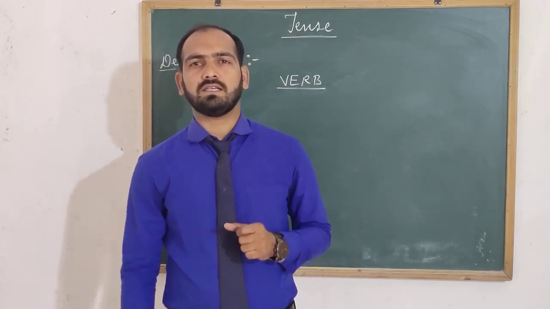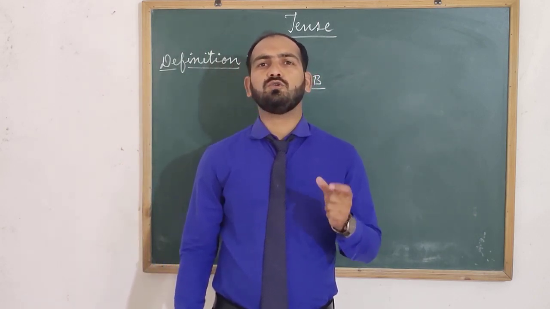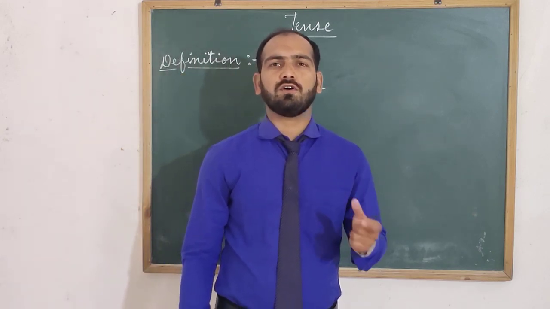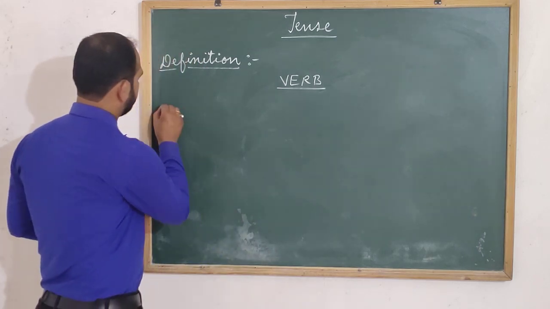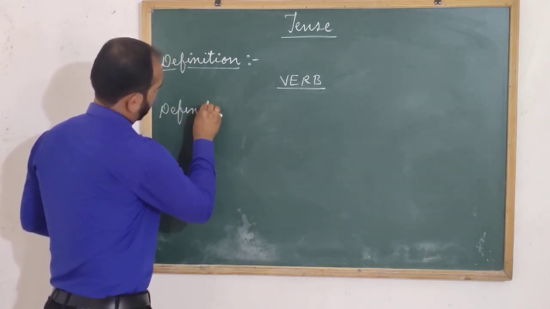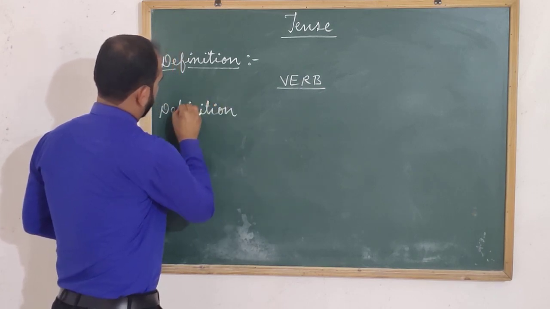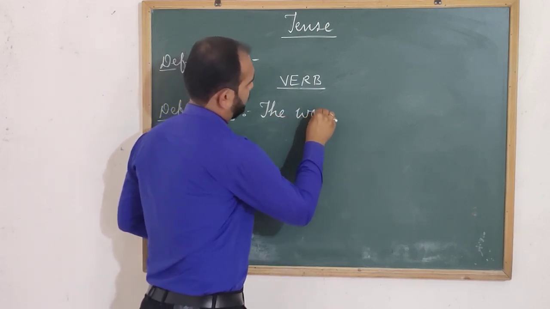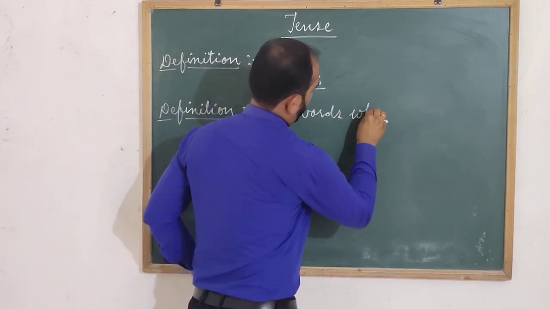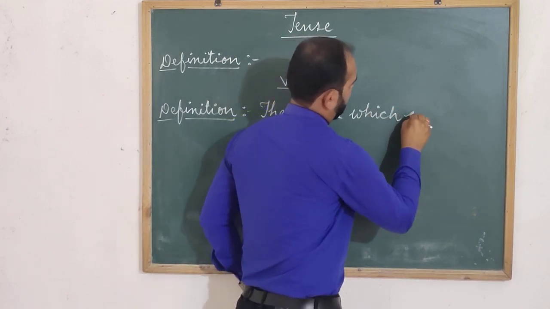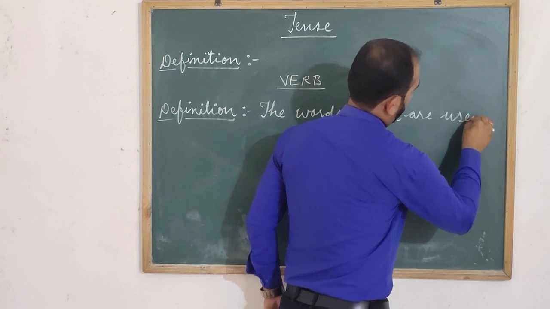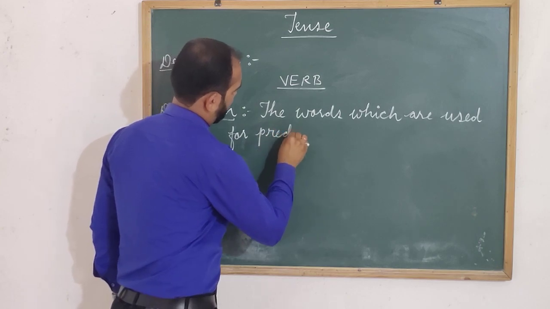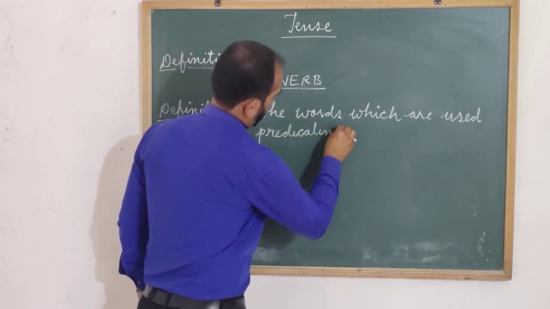The definition of the verb is the words which are used for predicating. I write the definition. Definition of the verb is the words which are used for predicating.